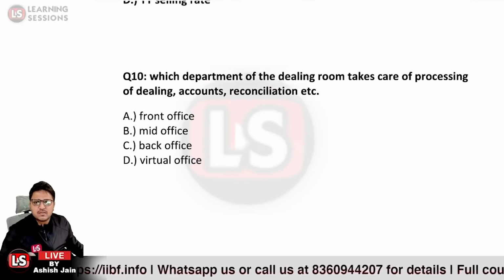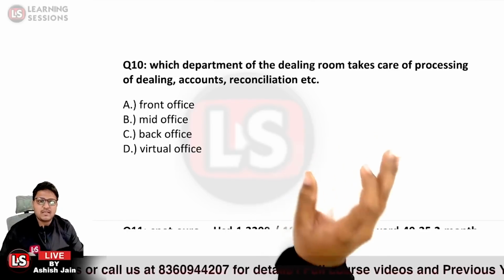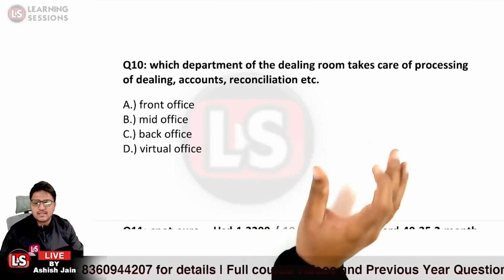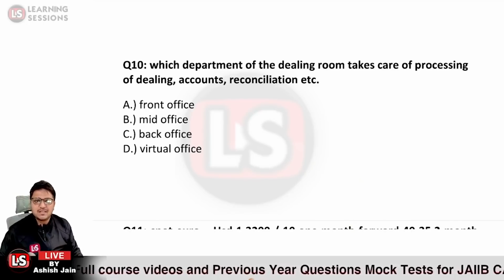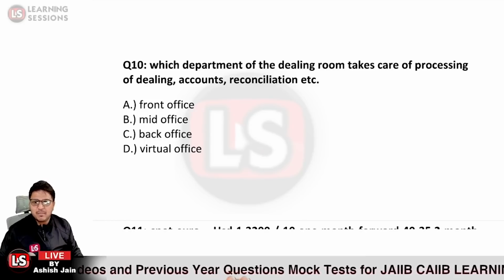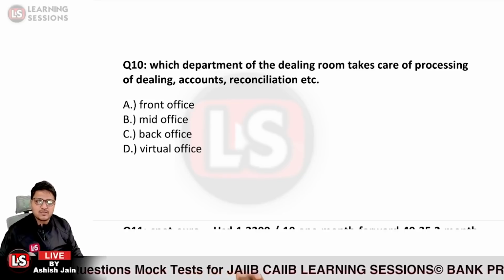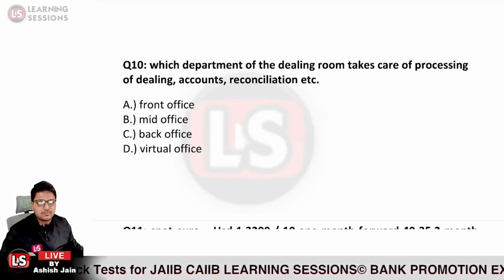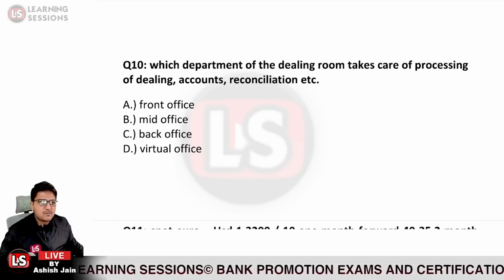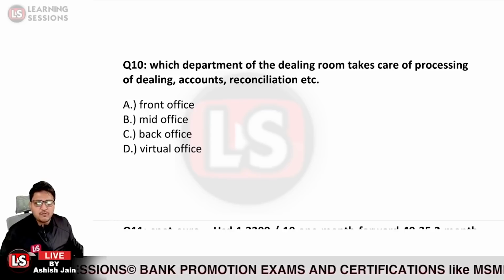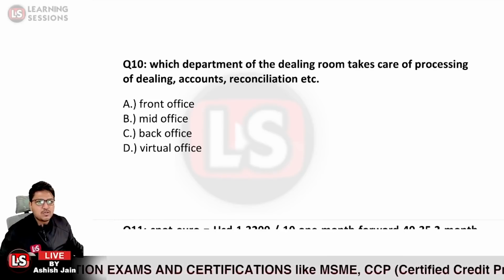Next question asks which of the following departments of the dealing room takes care of processing of deals, accounts, reconciliation? There are three departments in the dealing room: the front office, mid office and back office. It's the back office that takes care of that. Mid office is responsible for risk management, and the front office is the main office which deals with the different counterparties. Option C is the right answer.